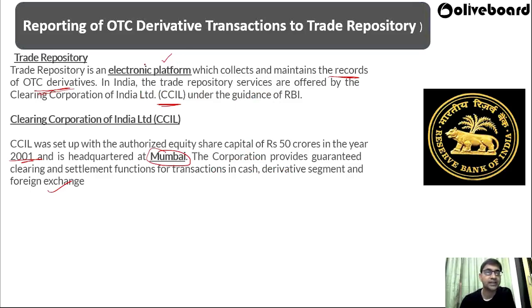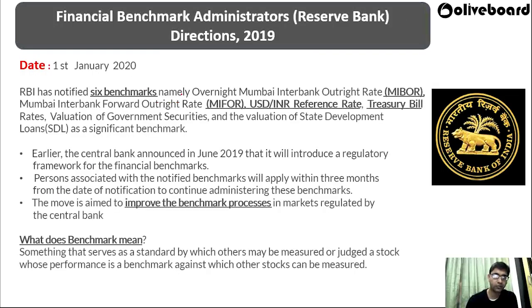Then we have a trade repository. Trade repository is an electronic platform that has been developed by the CCIL, which records and maintains the record of all the OTC derivatives. And what is Clearing Corporation of India Limited? It is headquartered at Mumbai with an authorized equity capital of 50 crore. The corporation provides guaranteed clearing and settlement function for transaction cash, derivative segment, and foreign exchange. Now we move into the second